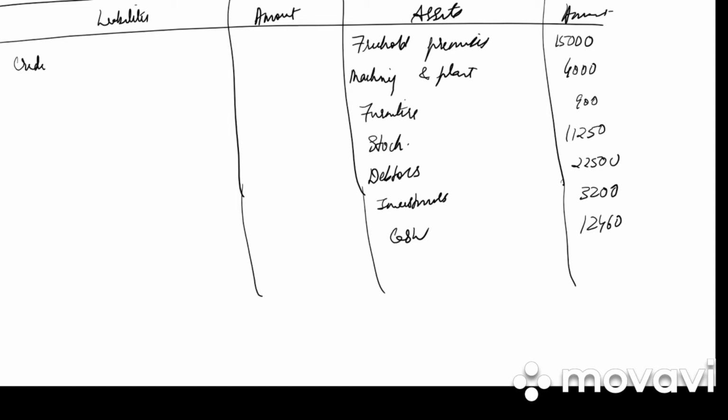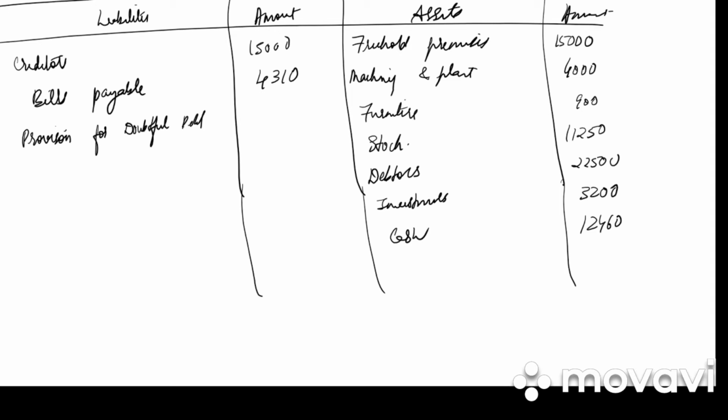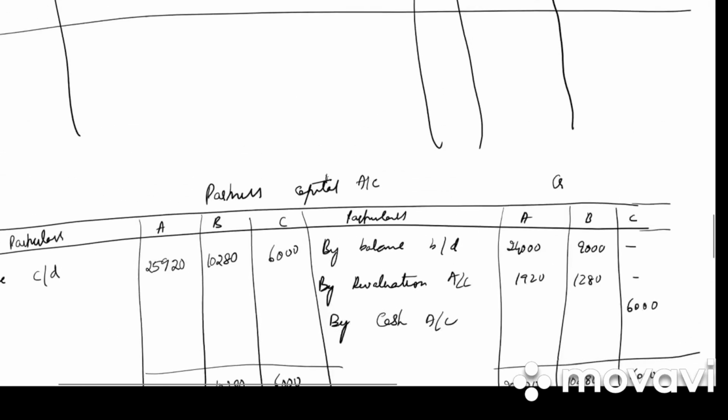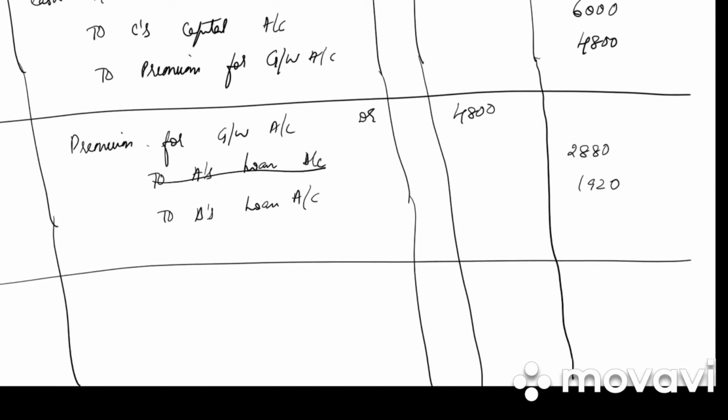Then on the liability side we have creditors, 15,000. Then we have bills payable, 4,310. Then we have provision for doubtful debts. It was 4,000. It is reduced by 1,000. So it will be 3,000. Then we'll be having loan account of two partners, that is A and B. Why loan account? Because in the question they have given it, the goodwill was transferred to partners' loan account.